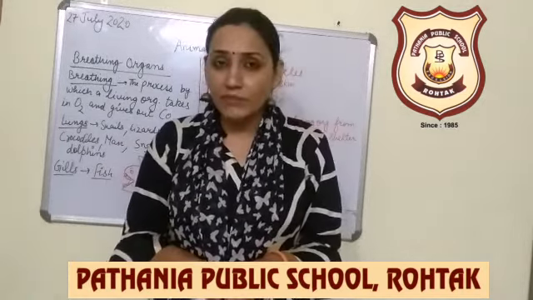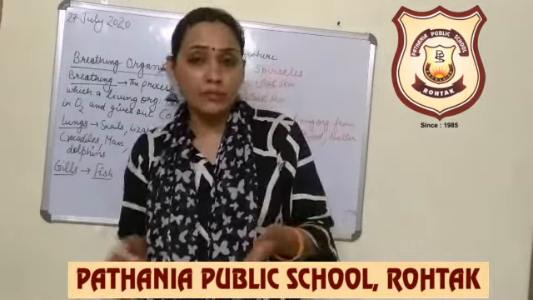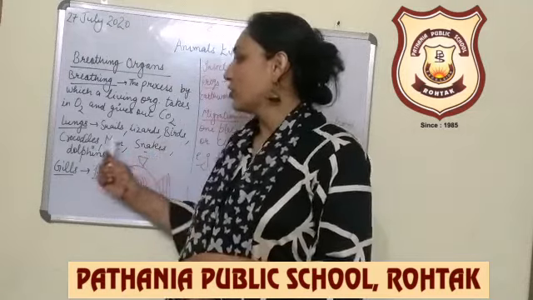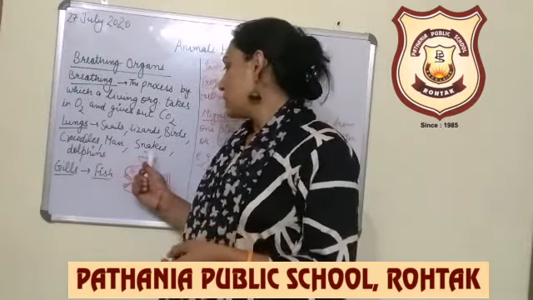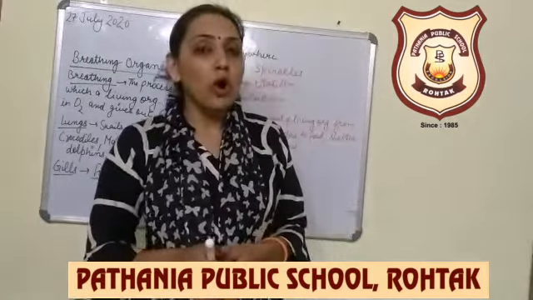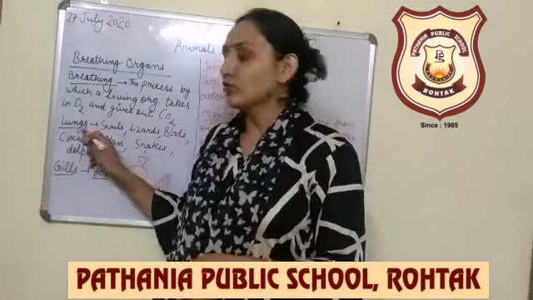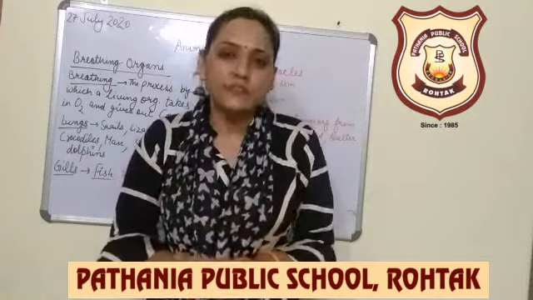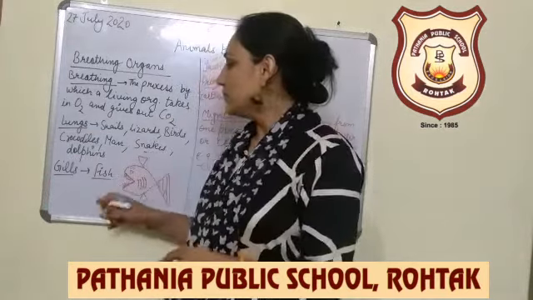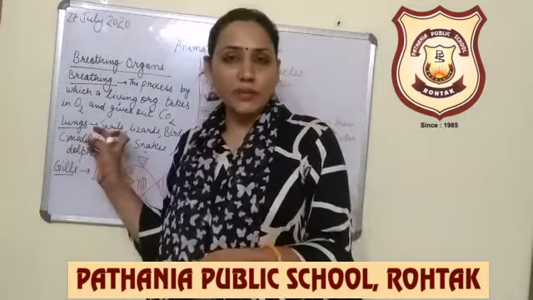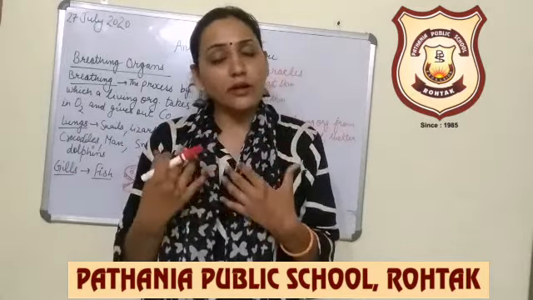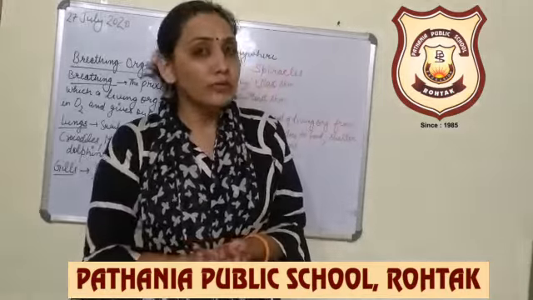There are different types of breathing organs in different animals. For example, snails, lizards, birds, crocodiles, man, snakes, dolphins, all breathe through a pair of lungs. Lungs are, you can say, a breathing organ or respiratory organ, through which these animals take in oxygen, take in fresh air and give out waste air.